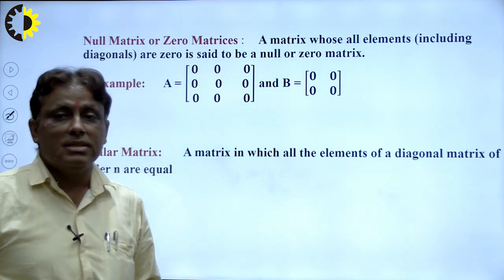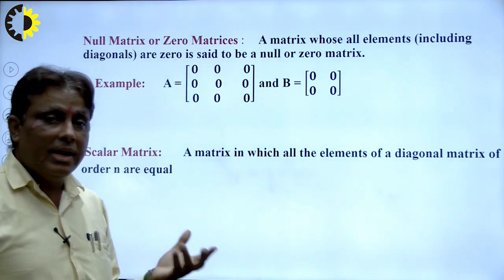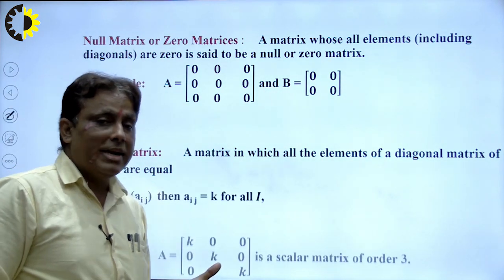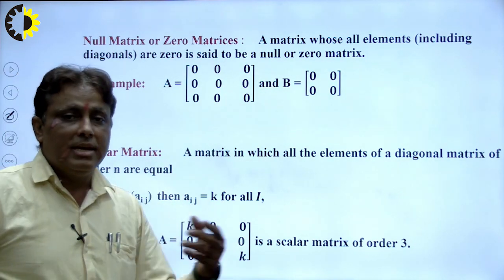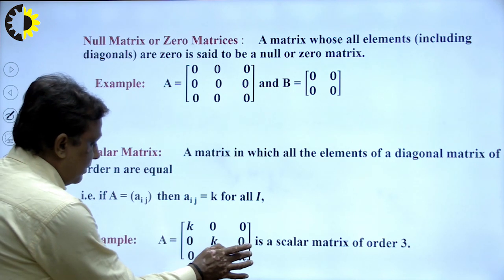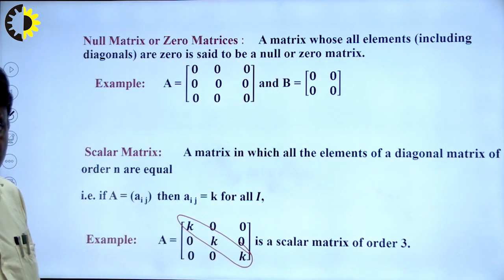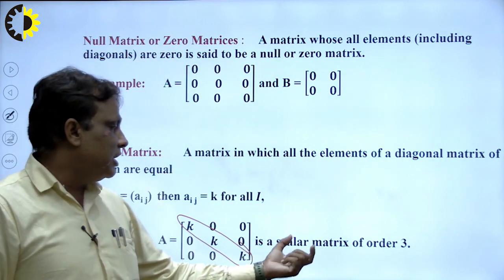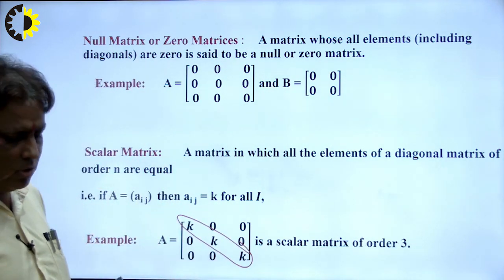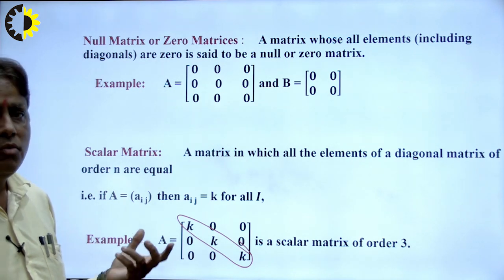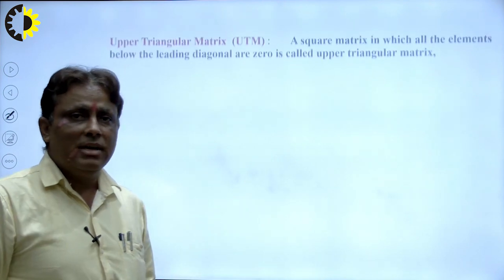A square matrix in which the elements of the diagonal are equal. So I write here, suppose Aij is equal to k, that means all work is done by a single element. So this is known as a scalar matrix of order 3. These are some other examples of different matrices. Here we can use them in our engineering and technology. How to, I will explain in the next lecture.